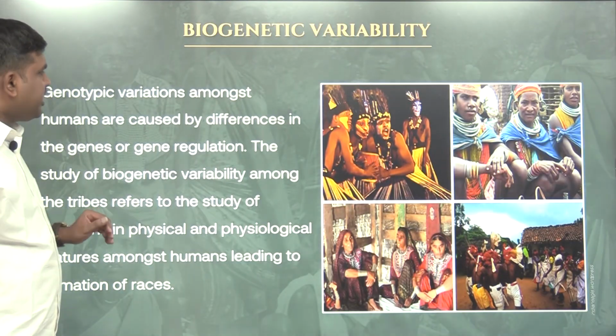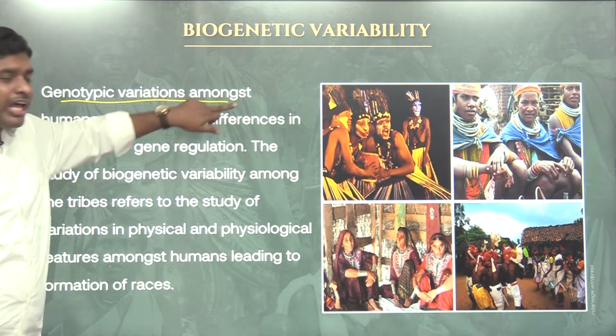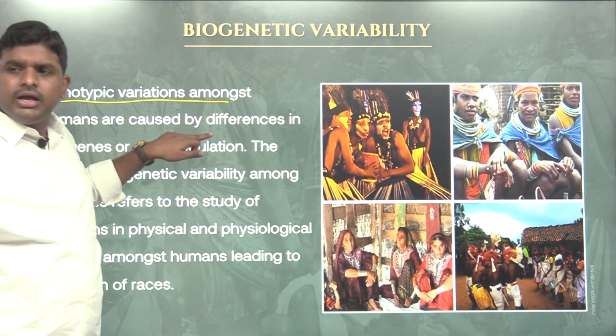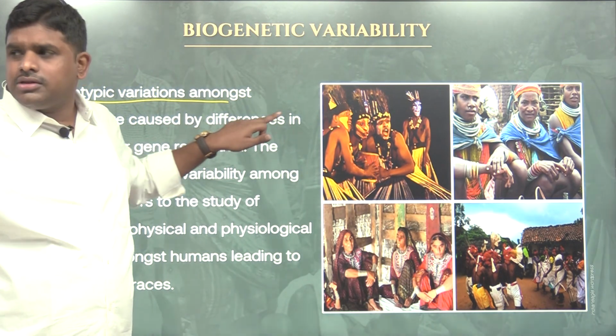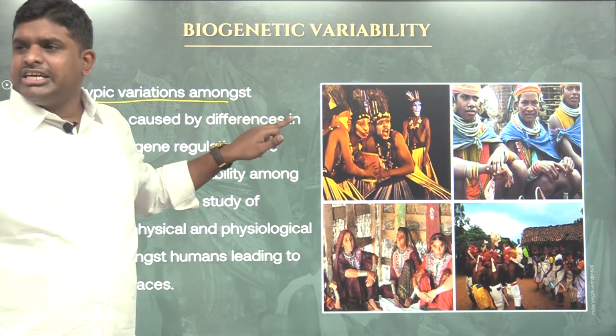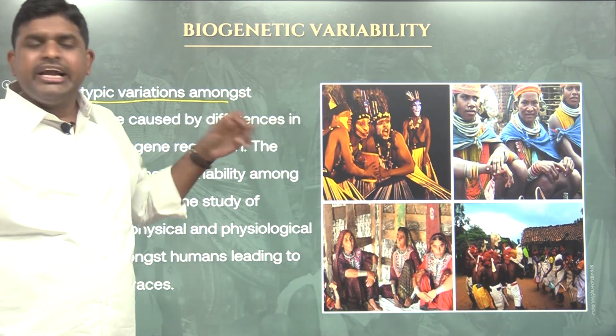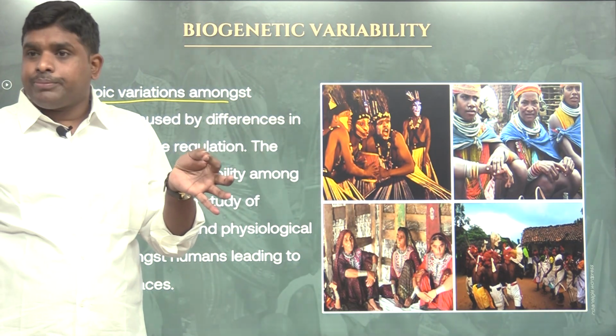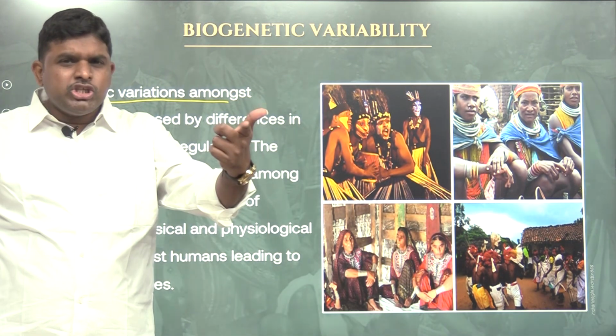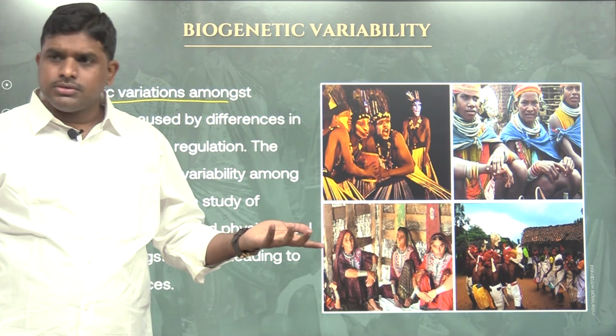See, biogenetic variability. Genotypic variation. Genotype means, at the individual level, his genes. His gene structure is his genotype. At the individual level we call it genotype. Is my genotype different from your genotype or not? 100%.